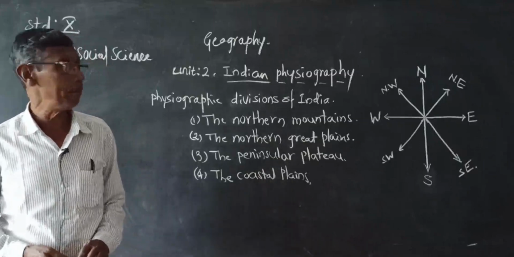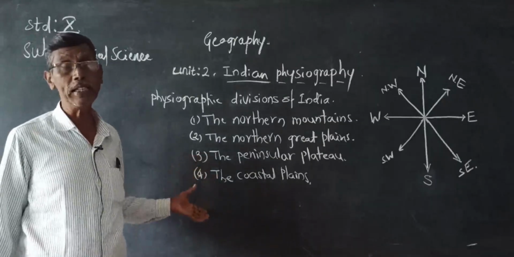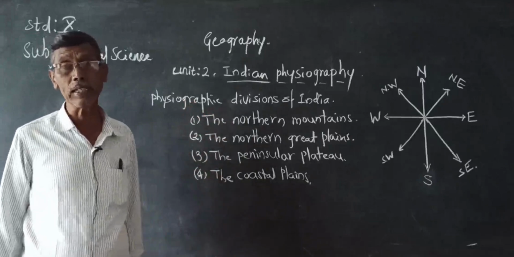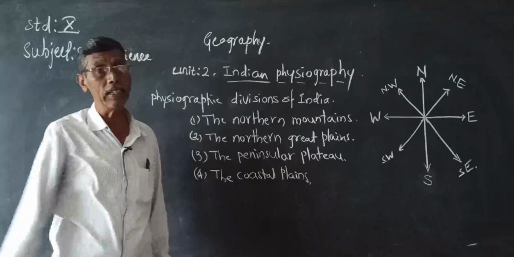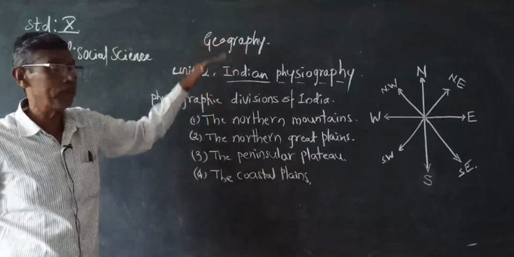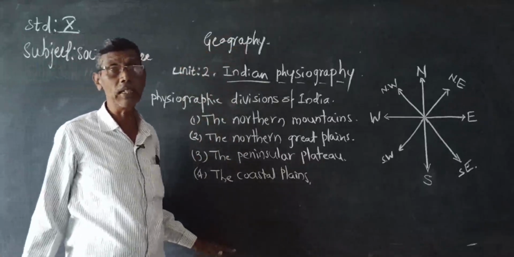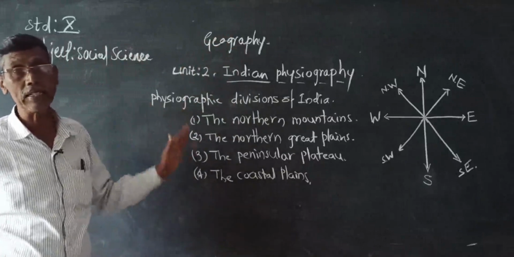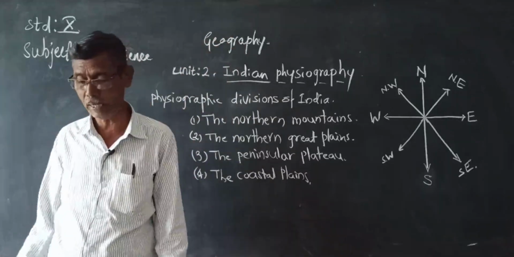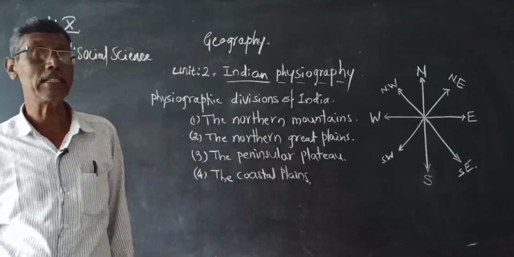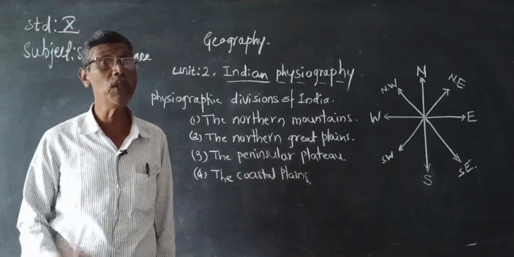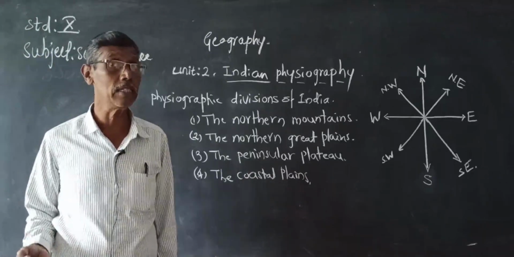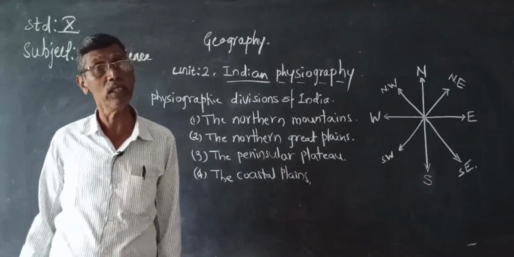Then the climate also varies from region to region. There is a variety of climate found in our country. In North India there is one type of climate, in the South a different climate, and likewise in the East and West. So a variety of climatic conditions is there. At the same time, natural vegetation also varies from region to region.